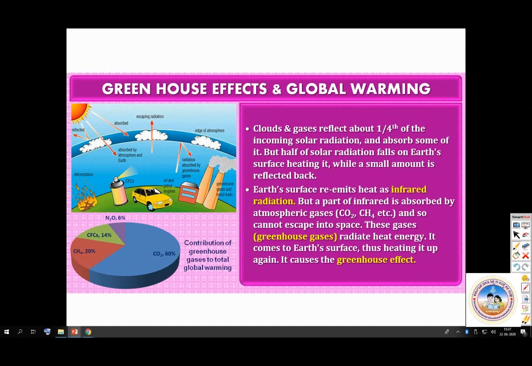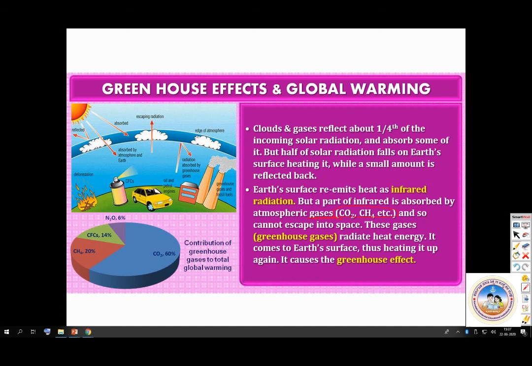Which are they? Carbon dioxide and methane, the most important ones, and so the heat cannot escape into space. These gases, that is greenhouse gases, radiate heat energy. It comes to Earth's surface, thus heating it up again. It causes greenhouse effect. We'll go to the next one. Greenhouse effect and global warming.